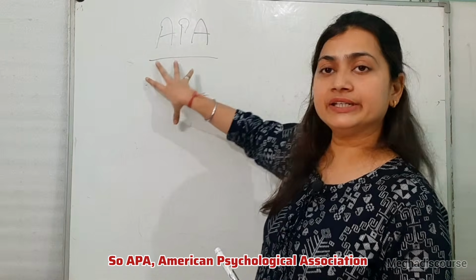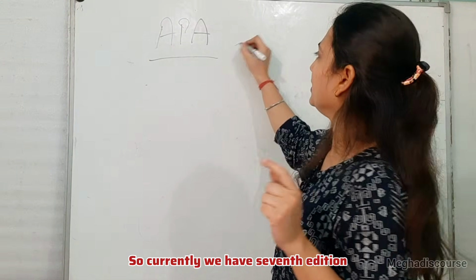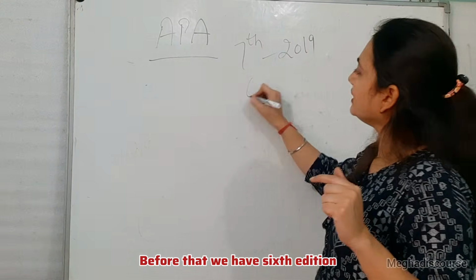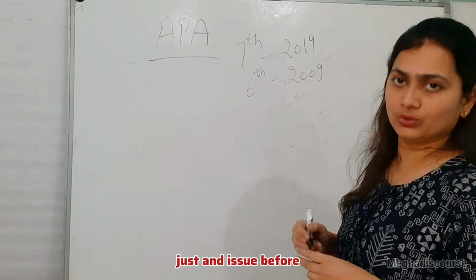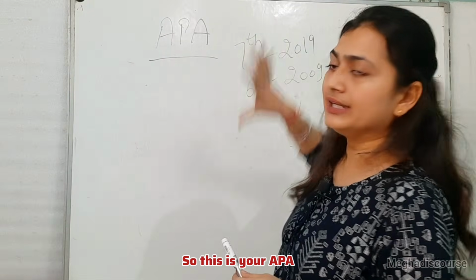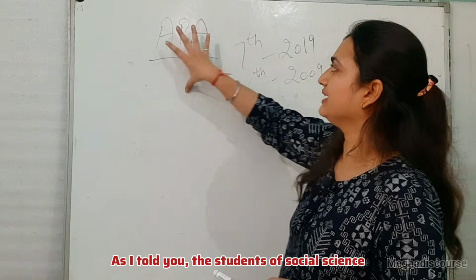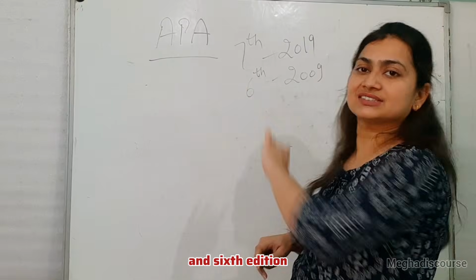So APA, American Psychological Association. Currently we have the 7th edition and it was published in 2019. Before that we have the 6th edition and it was published in 2009, just 10 years before. Okay. So this is your APA. Now, who uses this? As I told you, the students of social science, psychology and linguistics. Now, what is the difference between the 7th and 6th edition?